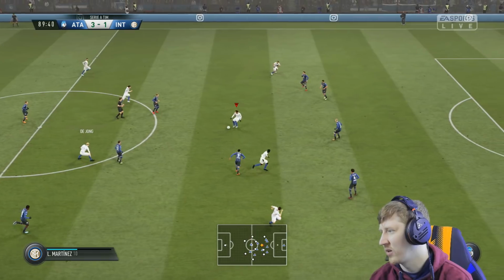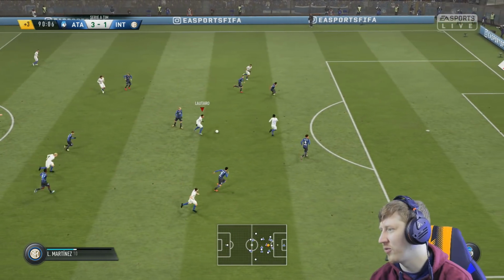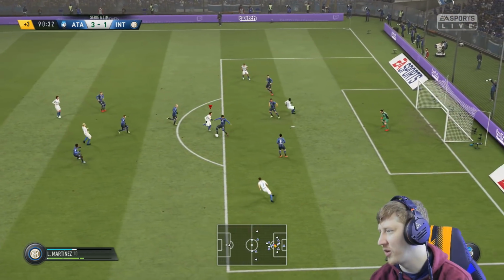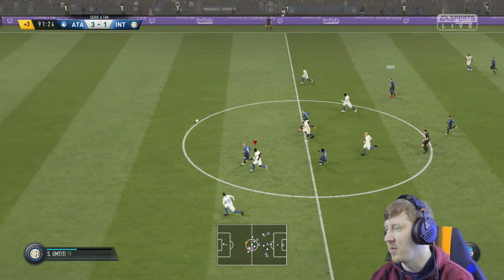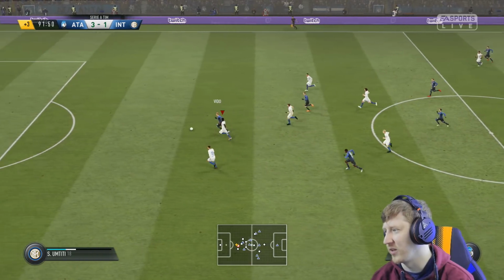De Jong, around the corner there nicely to Lautaro. Oh, looking for Nicola Pepe. Couldn't find him. We'll try and find a bit of space for this shot. Sums my game up, really. Oh, this would sum the game up. We concede on the counter-attack as well.